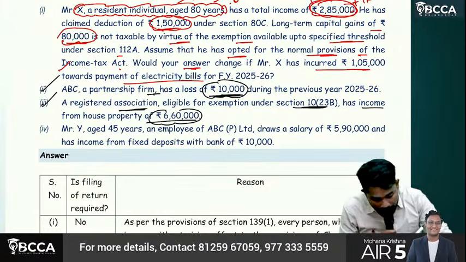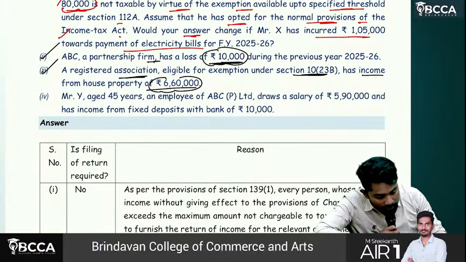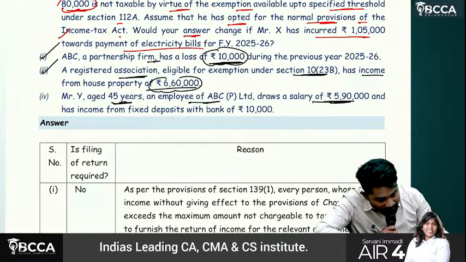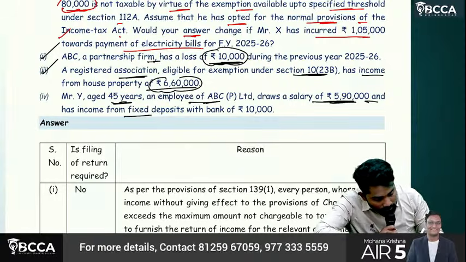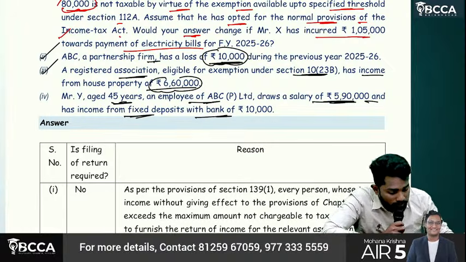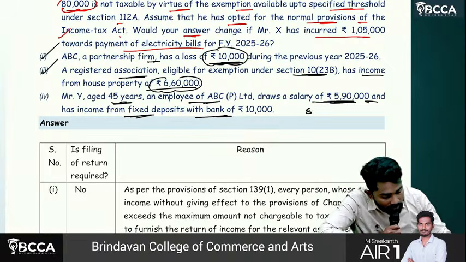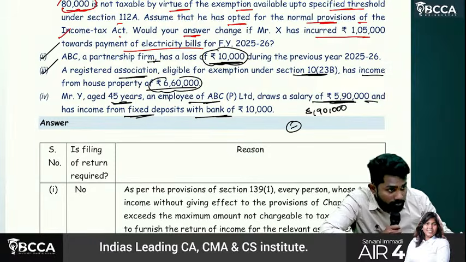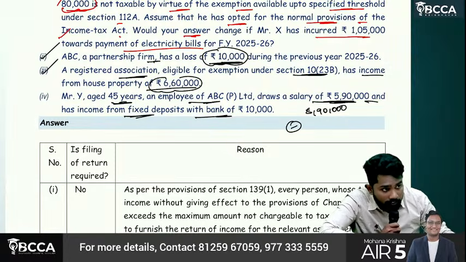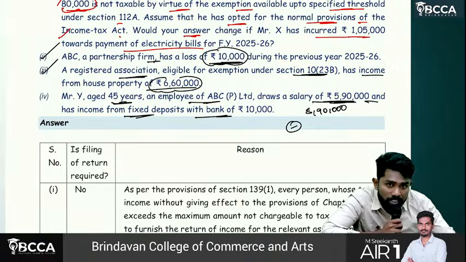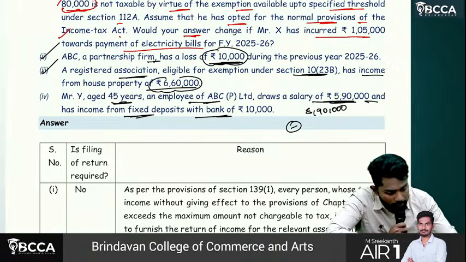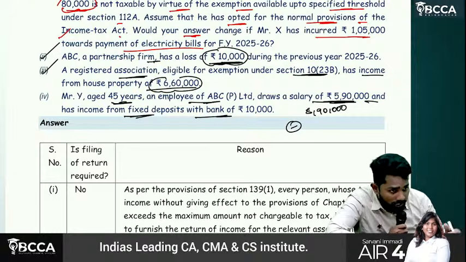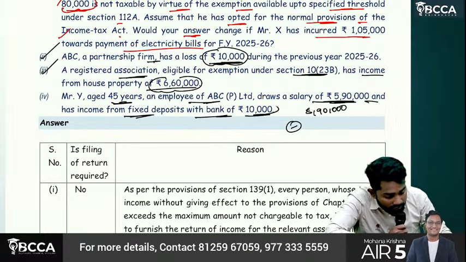Return of income. Then Y, aged 45 years, an employee, draws a salary of 5,90,000 and his income from fixed deposit with bank is 10,000. Sir, he draws salary of 5,90,000. From there, standard deduction available is 75,000 under the default regime. Old regime, it is 50,000. Depending on whichever regime he has claimed, and he has FD interest of 10,000.